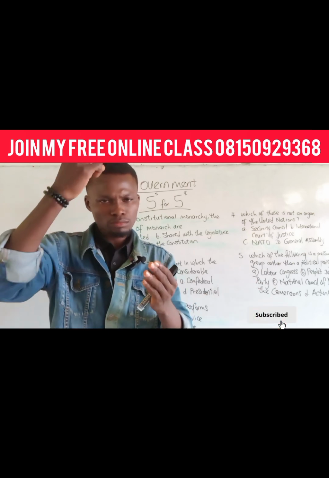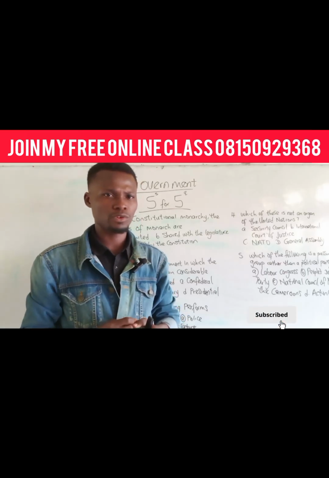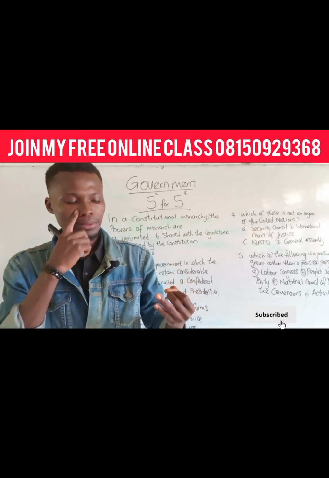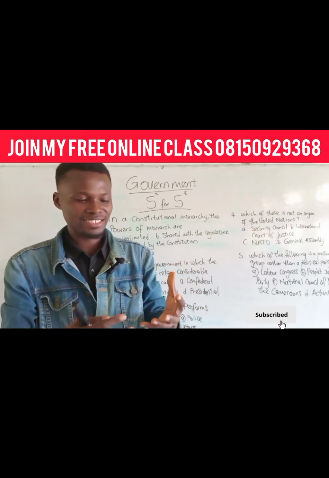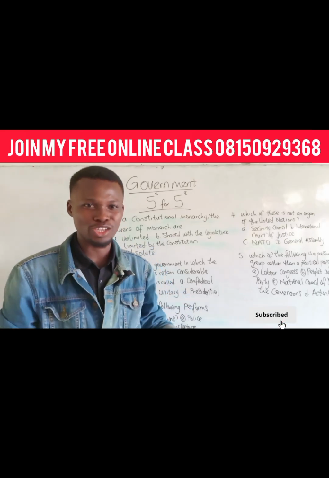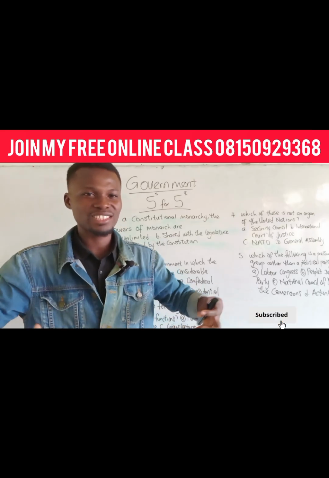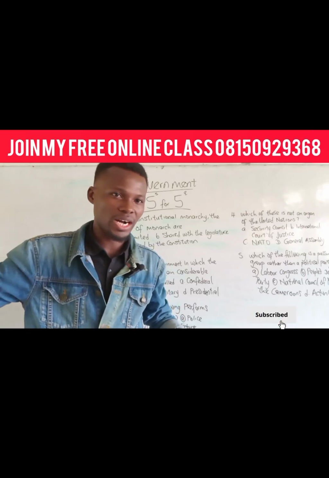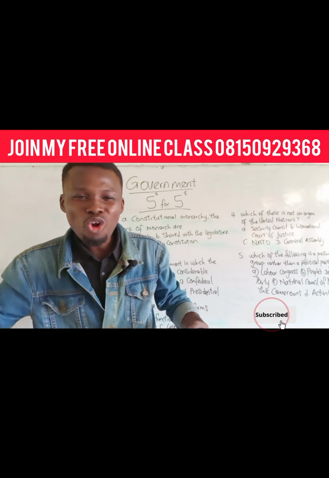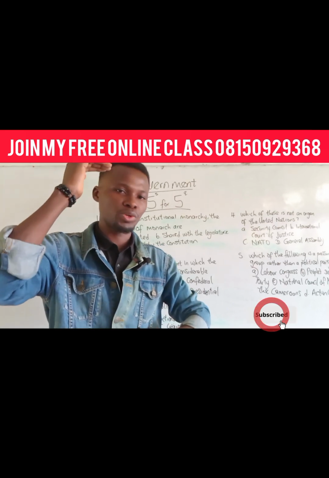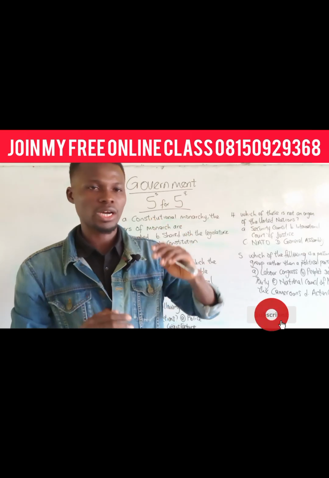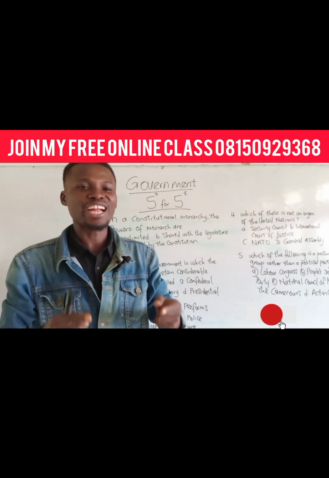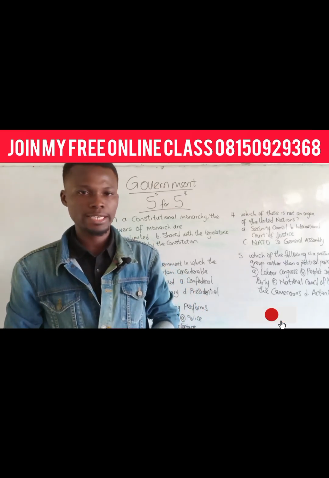Now, there are two types of monarchical system of government: constitutional monarch and absolute monarch. Constitutional monarch is that system where the monarch is under the constitution. So in a country that practices constitutional monarch, the monarch, whether king, prince, queen, or whatever they are called, is under the constitution. Constitution is supreme, not the ruler. The second one is absolute monarch. In an absolute monarch, all governmental powers are domiciled in the head.